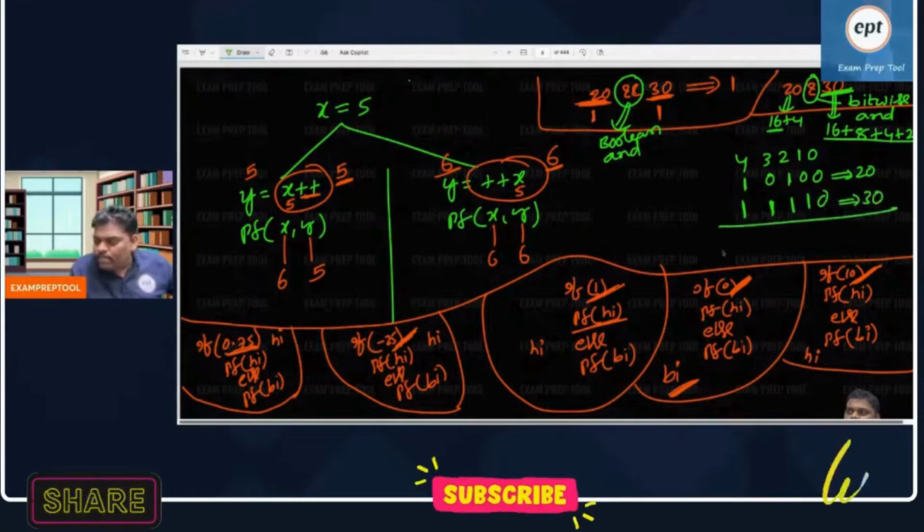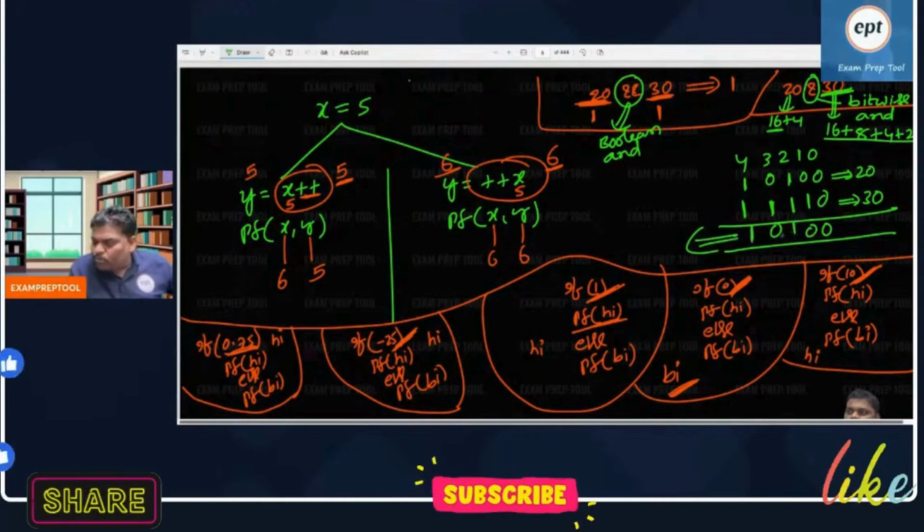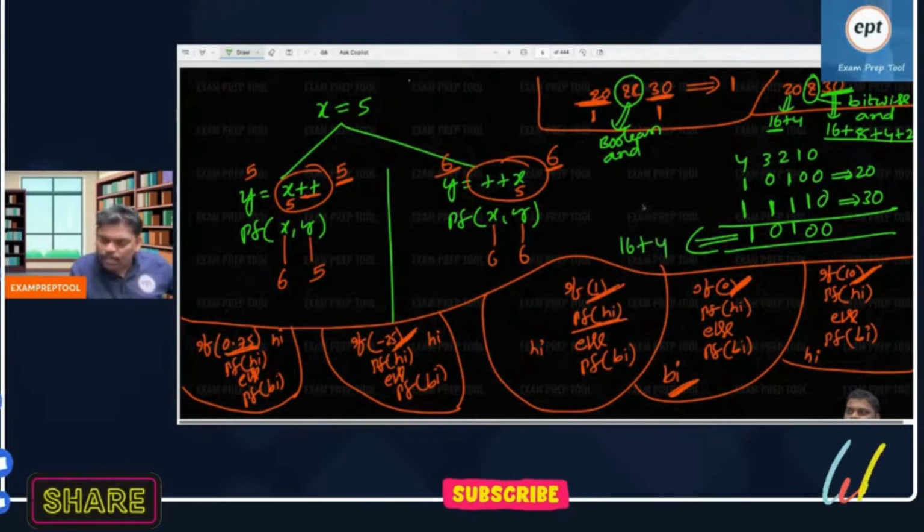When you say bitwise AND operator, what is the answer? Only if both are 1, the result is 1. It is a 0, it is a 0, it is a 1, it is a 0, it is a 1. So if you observe clearly, the answer has the 2 power 4 bit, 16, plus the second bit, 2 square, 4. So the answer is going to be 20.